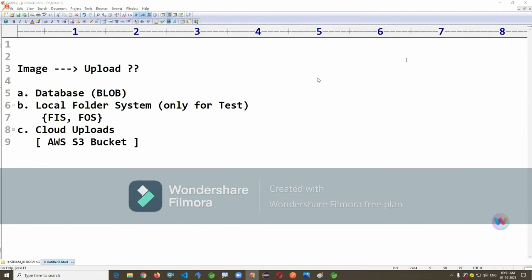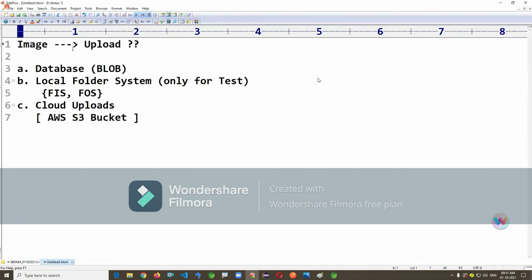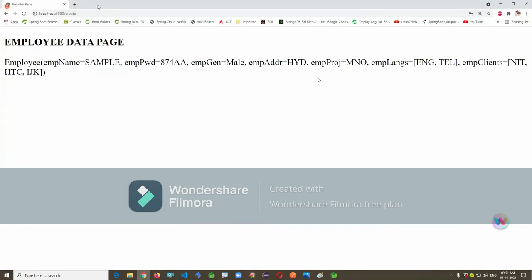If you want, I'll show one free cloud account. Shall I? Image upload is not related to Java actually. Now listen carefully. This one I'll show later. Database I'll show later. Cloud account I'm showing here. Observe. Database concept we'll see later. Now look at this. I'll take a free account, sir. I can't give paid services.